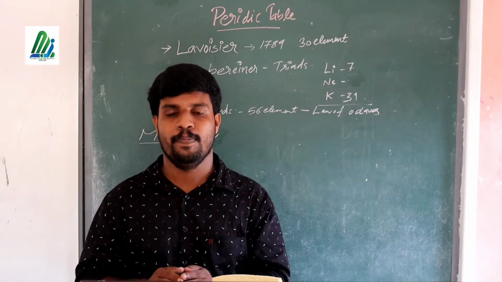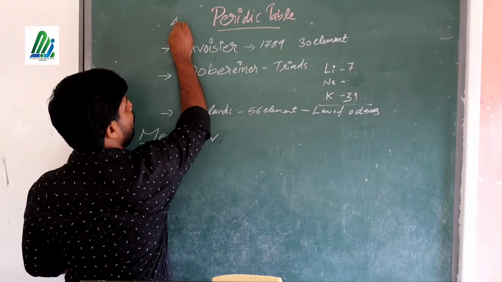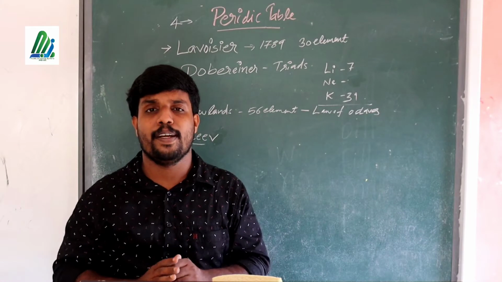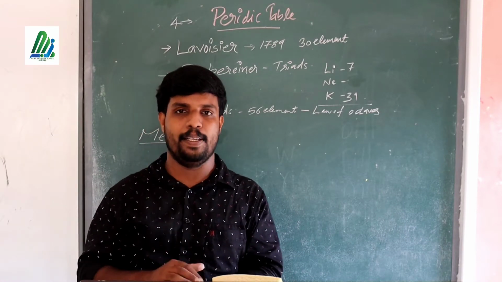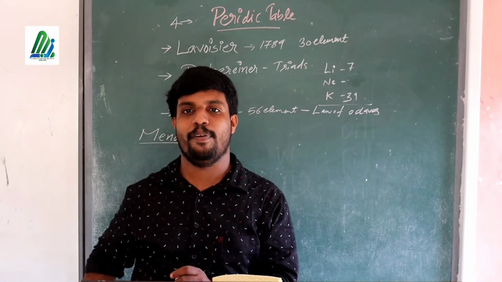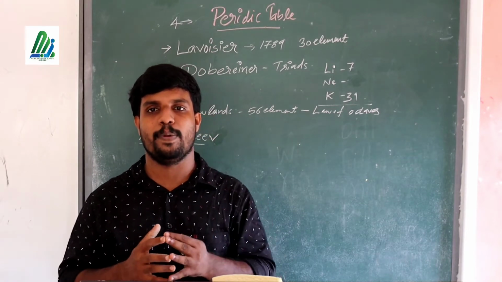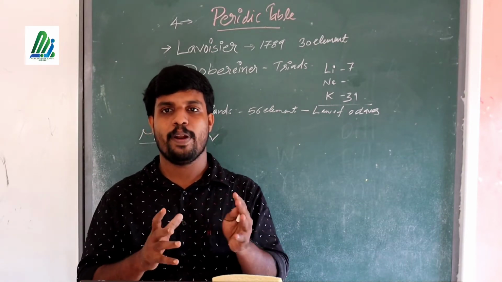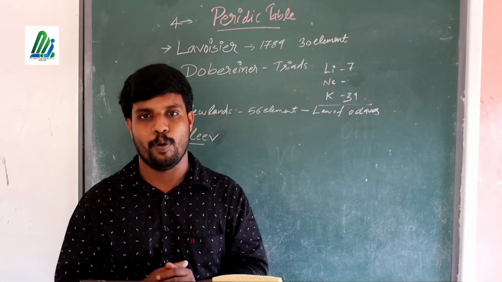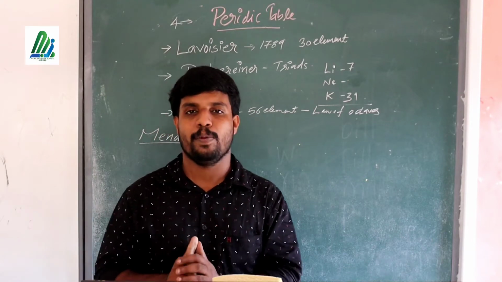Welcome students. Today we can start our fourth chapter, that is periodic table. Now we are familiar with different types of elements and their symbols, and their number of electrons, atomic number, etc. So today we are going to discuss the periodic table and how it is formed. There is a comprehensive tool for the arrangement of elements that is generally known as what? Periodic table. It makes the study of elements in chemistry easier.